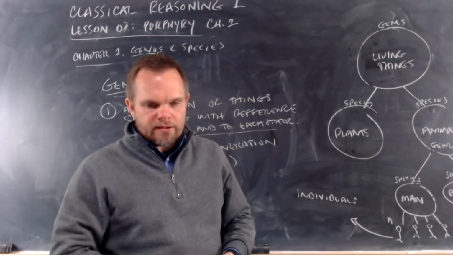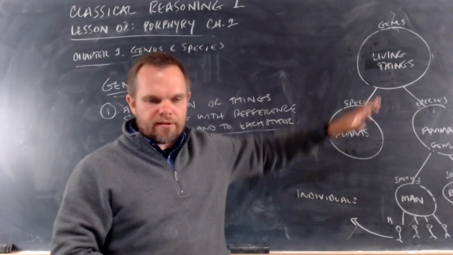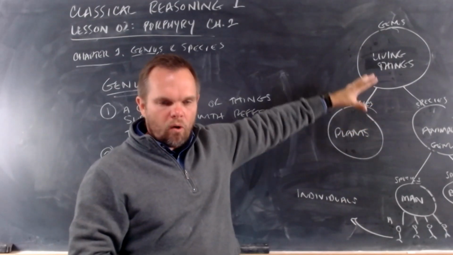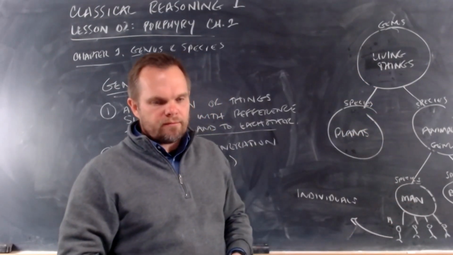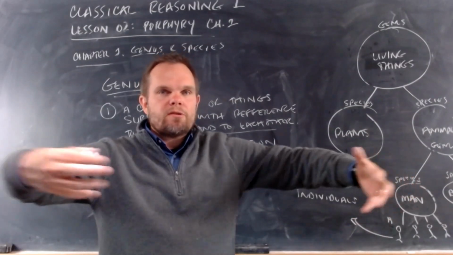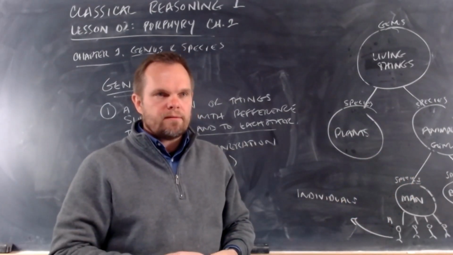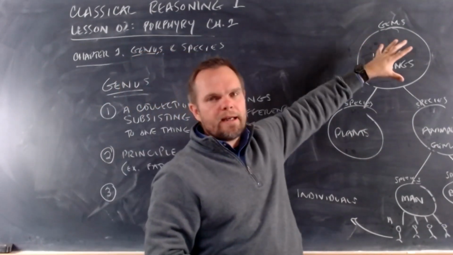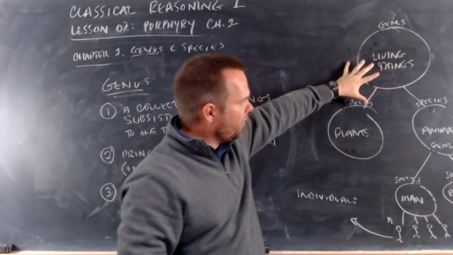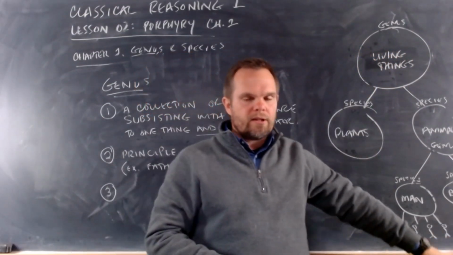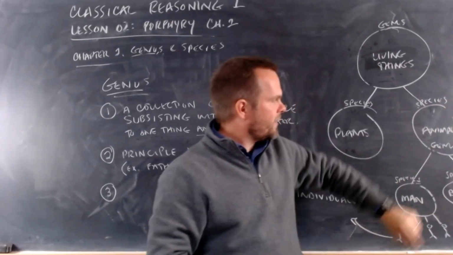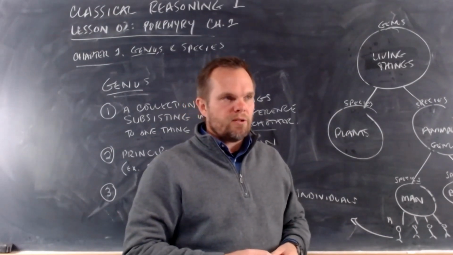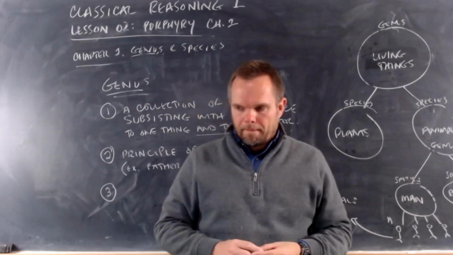A genus of this kind is a certain principle of the things which are under it, and appears to comprehend all the multitude which is under it. To comprehend means to hold or contain, right? To comprehend, to hold. Genus comprehends or contains all the multitude that's under it. Animals is a genus. It contains all the multitude underneath it. You understand that idea? Okay.